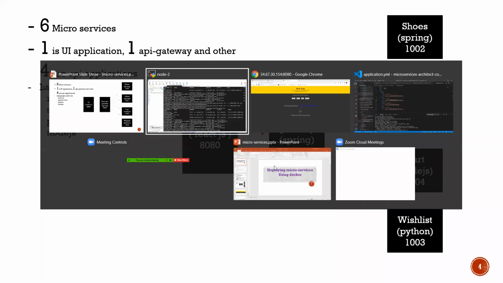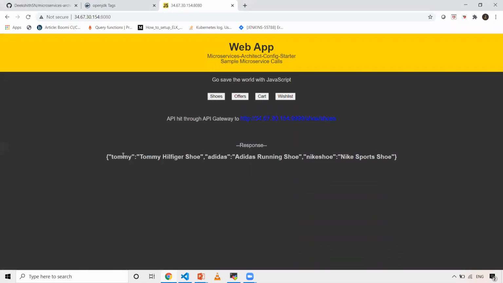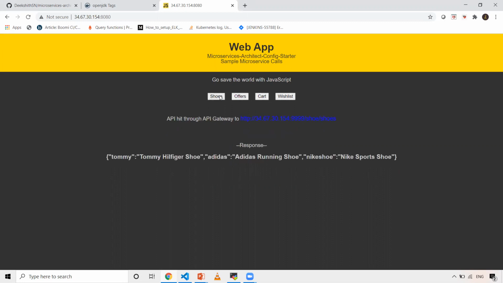So now let's go to our browser, refresh it, and when I click on shoes, as you can see, it is getting the output. It's random, as I said, I'm not giving much importance to the UI. I'm just throwing the JSON from my microservices. That's it. And now when you click on offers, cart, wishlist, it shouldn't work because we have not deployed those microservices yet. So right now only shoes is working.